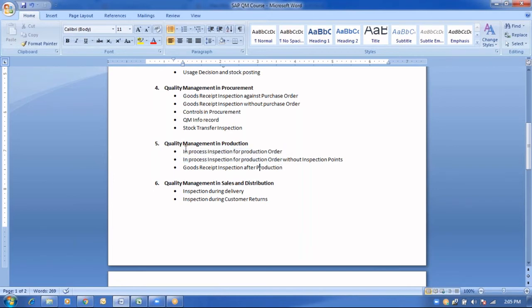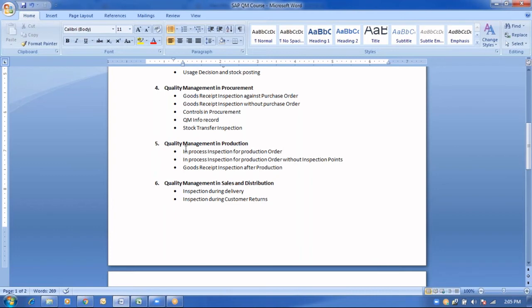For example, assume a case, we are manufacturing a particular product, when a particular process order is getting released, automatically the system will generate the inspection lot. Okay, so when a system is generating an inspection lot against a particular batch, during the phase of production, the business team wants to perform the recursive checks whether a particular product is getting manufactured correctly or not, or without any errors or without any defects.